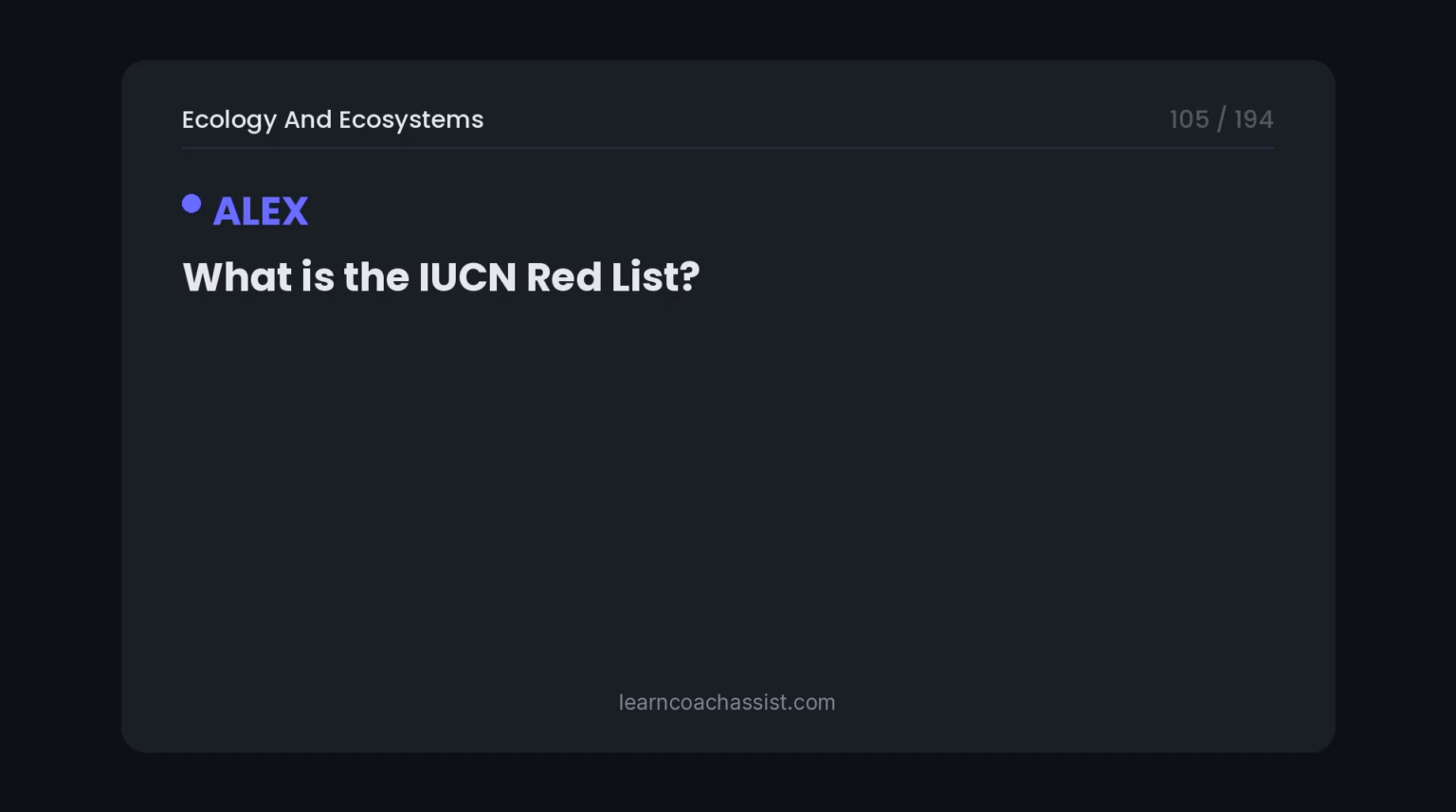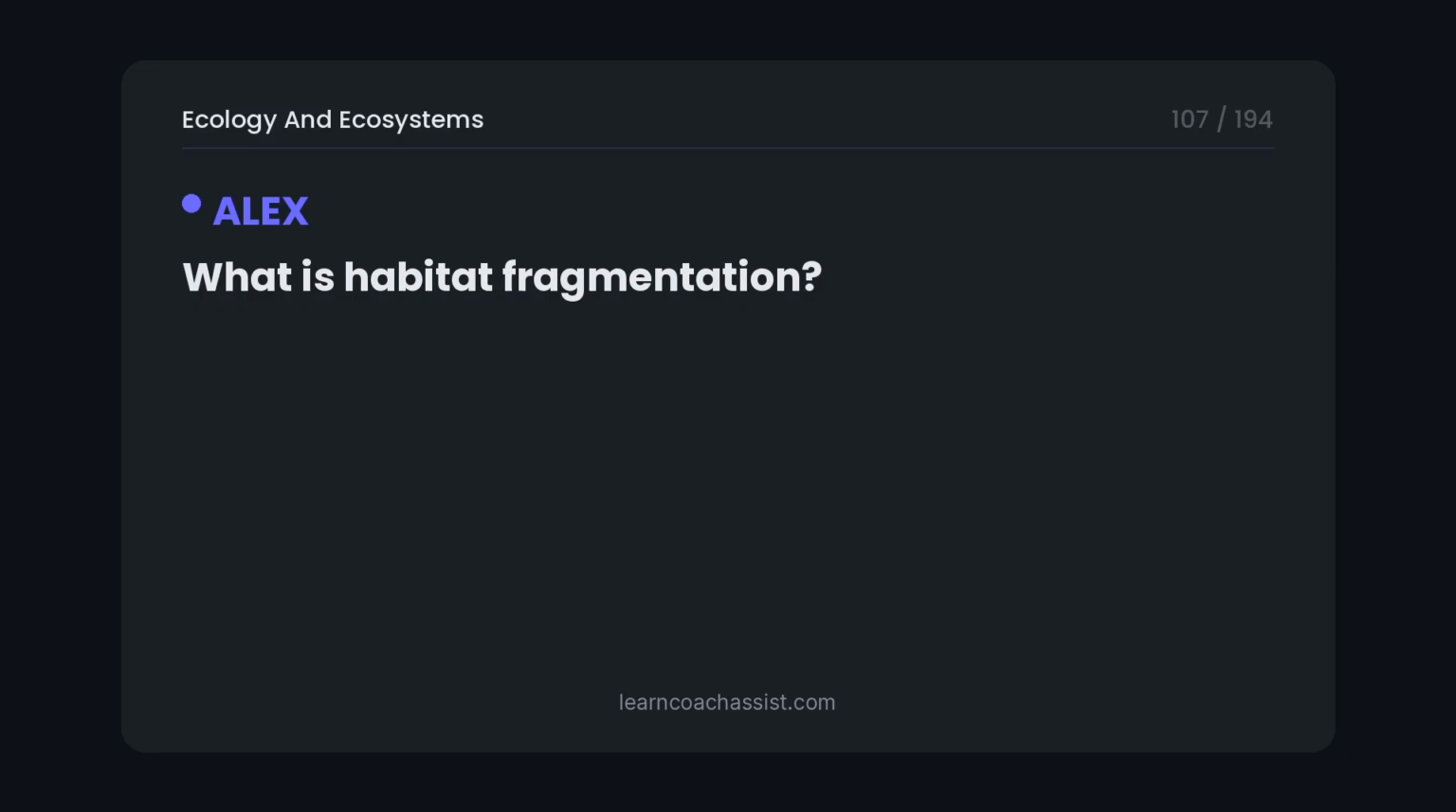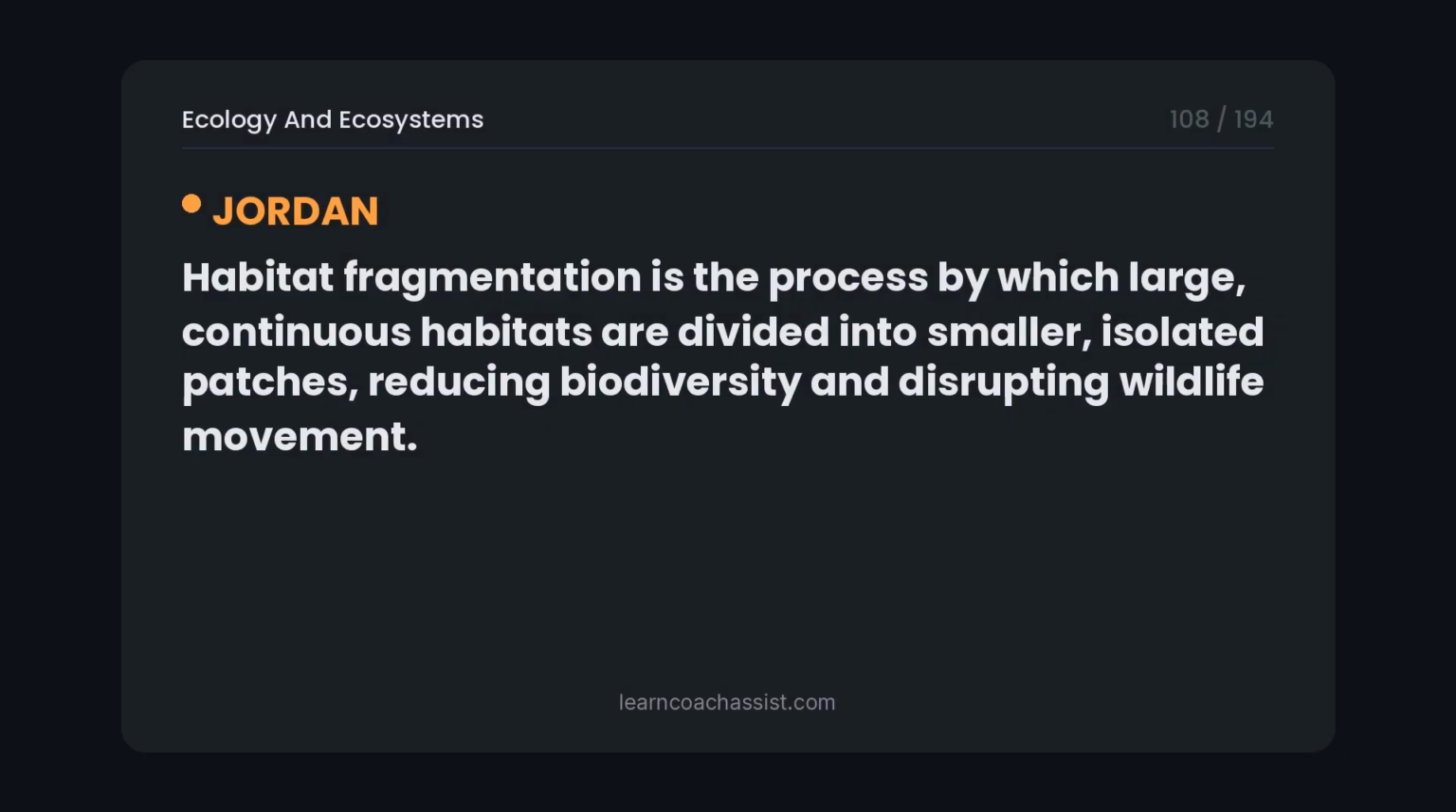What is the IUCN Red List? The IUCN Red List is the world's most comprehensive inventory of the global conservation status of biological species, using categories from least concern to extinct. What is habitat fragmentation? Habitat fragmentation is the process by which large, continuous habitats are divided into smaller, isolated patches, reducing biodiversity and disrupting wildlife movement.